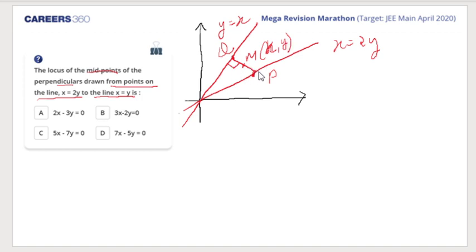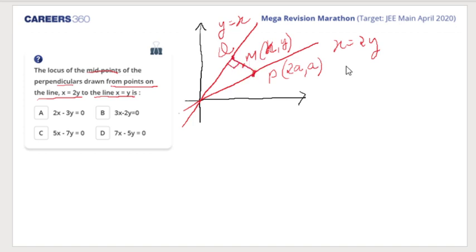Tell me. So a point on P would be considered as 2A comma A. Am I right or wrong? Tell me. 2A comma A, right? So first of all, what we'll do, we'll try to find the point Q, right?